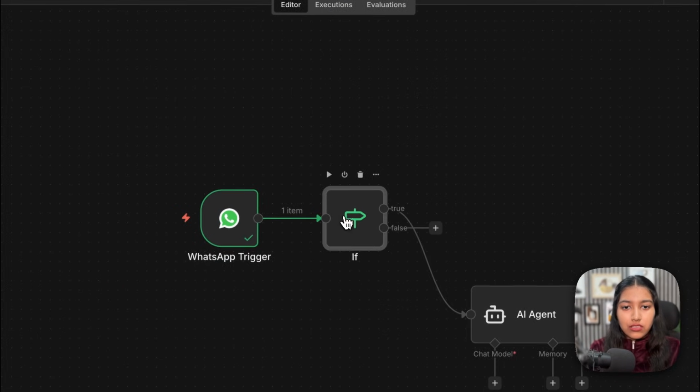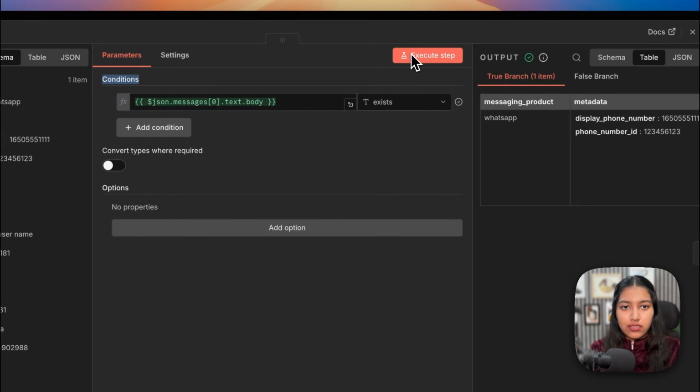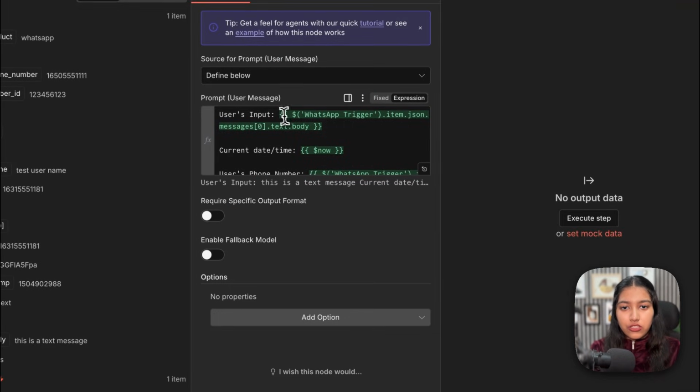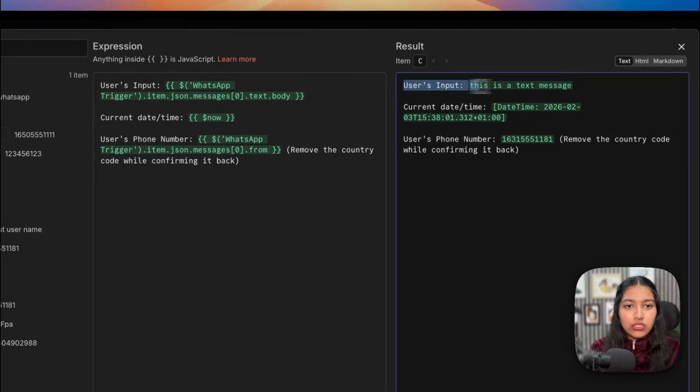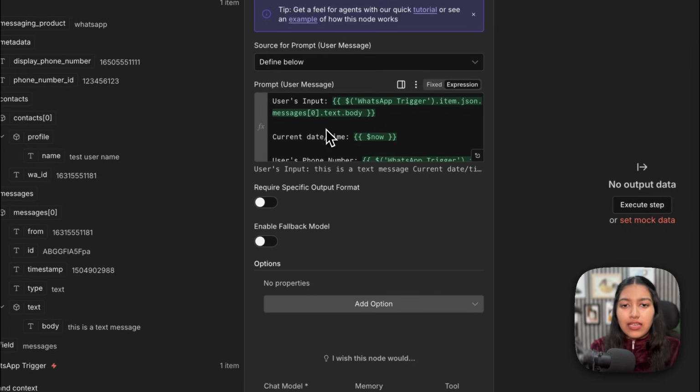Okay, now let's just run the if node once. And now if you come back to the AI agent, all of these become green. So let's open this up. So the user's input would be this one. So in this case, this is a text message, which would be later replaced. Then this is the current date and time. And this is the user's phone number. And we're asking it to remove the country code. So that is just the variable information that we are passing.